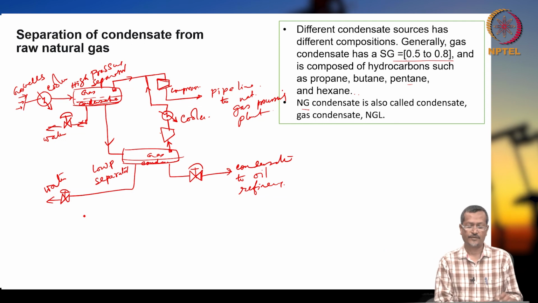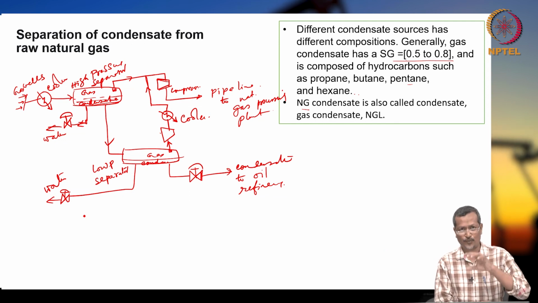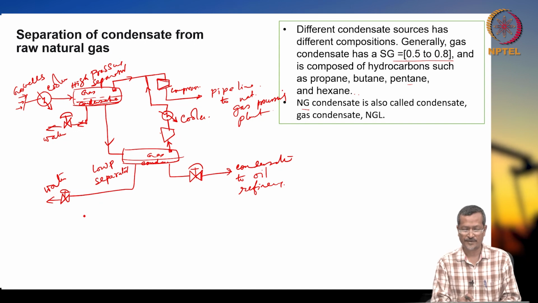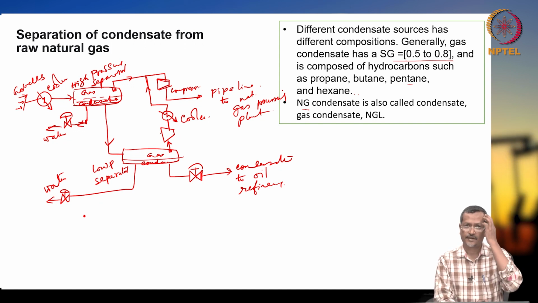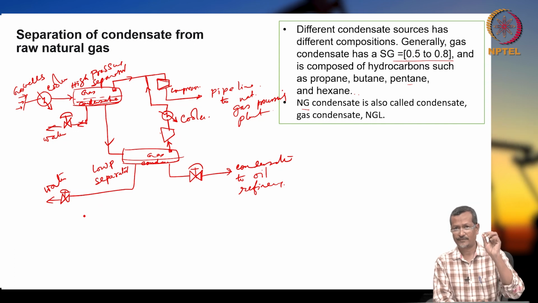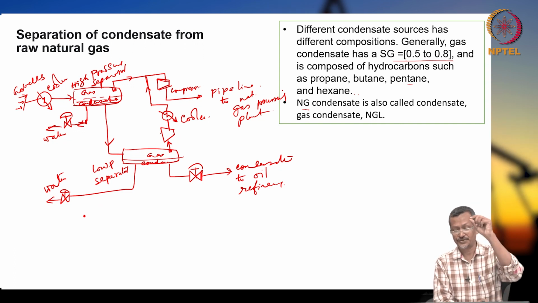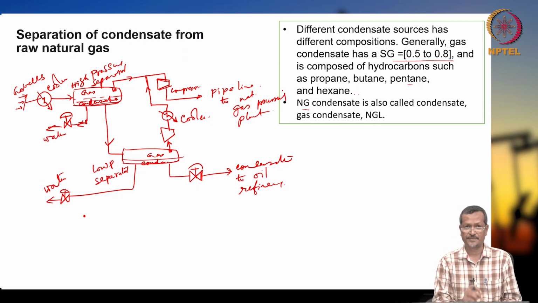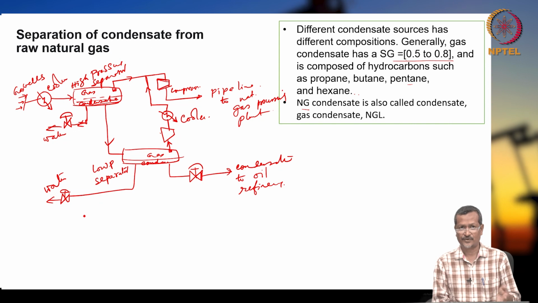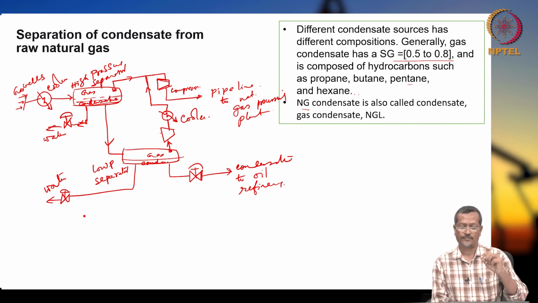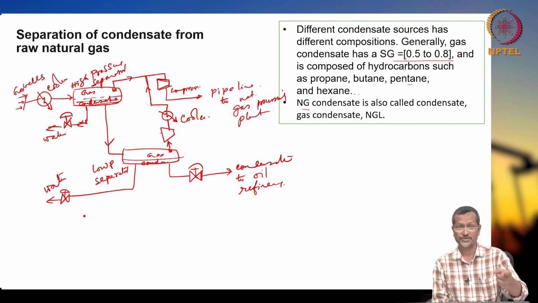Okay. If you are not using a compressor, let us say there are two compressors I have used, and the lower compressor I remove, what will happen? The high pressure separator will have gas coming out at high pressure. So, that high pressure gas will be entering into my lower pressure separator. That is not desired. Okay. So, that is why we must have one compressor for the gas coming out from the low pressure separator.